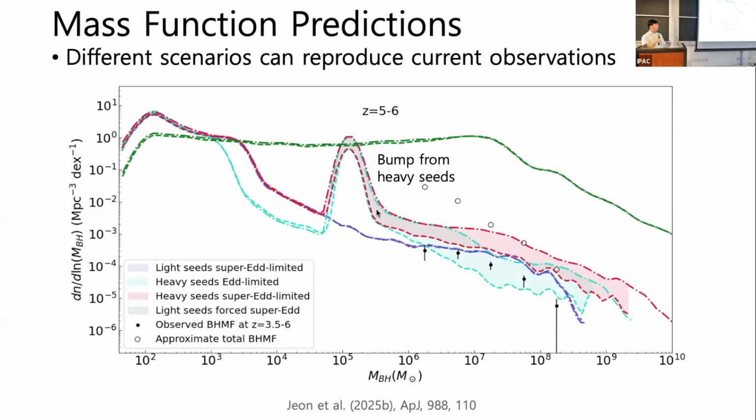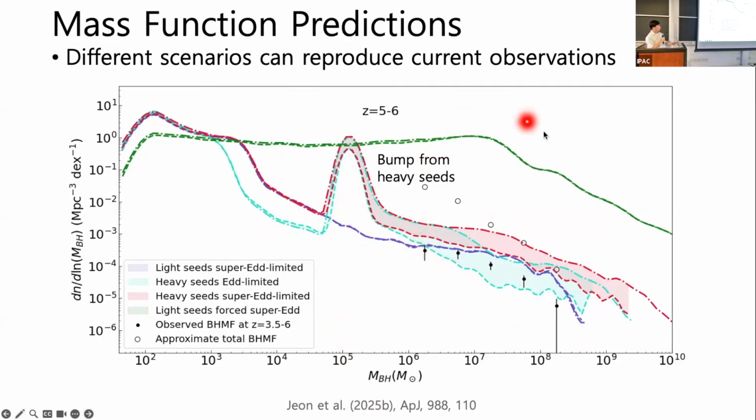So these are our predictions here. We test the two main scenarios, the stellar remnants and the heavy direct collapse black hole seeds. What we find initially is that for the existing constraints at the time, both models, either heavy seeds or light seeds, could reproduce observations. This purple line is the stellar remnant scenario. The blue and the red shaded regions are the heavy seed scenarios. Within reasonable assumptions and free parameter choices, the existing constraints could be satisfied. One major difference you see is this bump from heavy seeds at 10 to the 5, where we see these direct collapse black holes. But of course, at the time, the observations didn't reach down to such low masses.